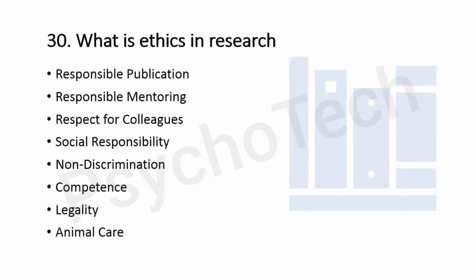Animal care, this is also very important. This is to show proper respect and care for animals when using them in research, and do not conduct unnecessary or poorly designed animal experiments. And next is human subject protection. When conducting research on human subjects, you have to take care that you minimize harms and risks and maximize benefits, and you also respect human dignity, privacy, and autonomy.